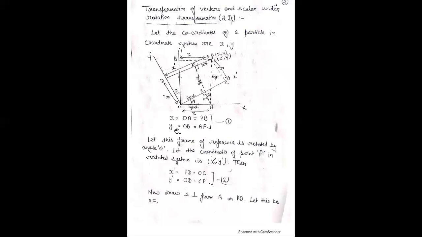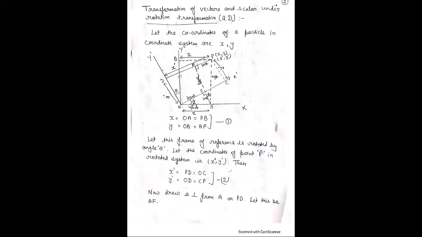Cos theta is equal to OE upon OA. Therefore, what is the value of OE? OE is equal to OA cos theta. And we know that what is OA? OA is here x. Therefore, the value of OE is equal to x cos theta.